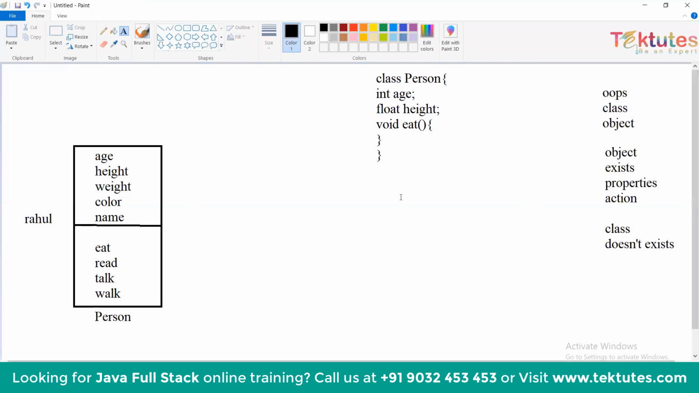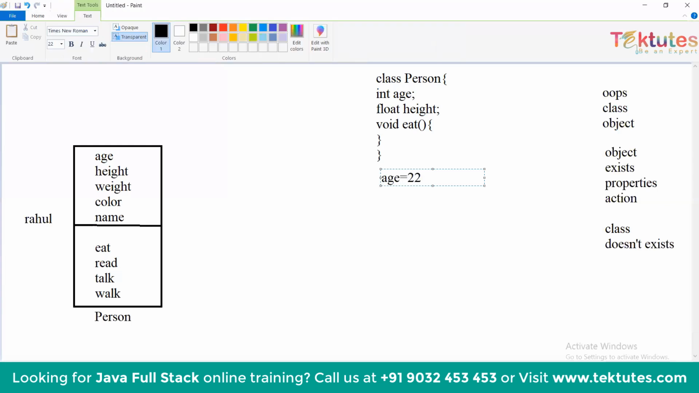Here, class doesn't exist means there is no memory allocated for the class. Without memory, we can't store anything. For example, I have a movie of 1 GB and I want to store it on the hard disk. So if I have 1 GB space on the hard disk, I can store the movie. In the same way, if I want to store age equals to 22, some bytes or space is required for age, which doesn't exist for the class.